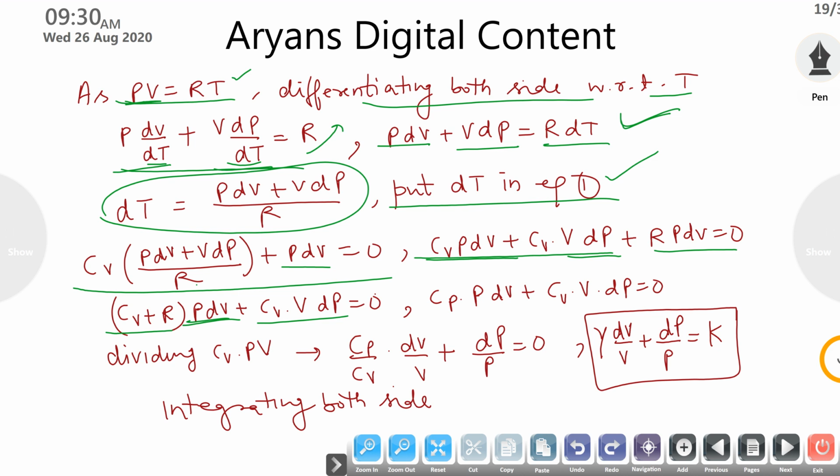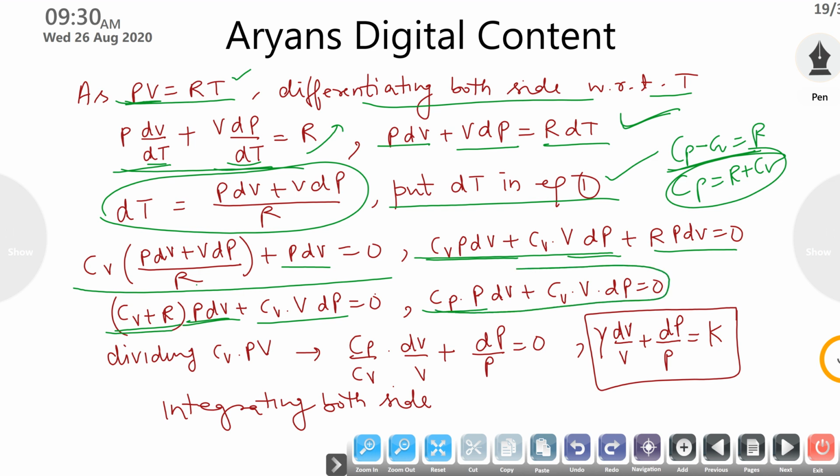From here, as we know that Cp minus Cv is equal to R, we can say that Cp is equal to R plus Cv. So I just replace your Cv plus R with Cp. Now dividing both sides of this equation by Cv P into V, you have to divide carefully.